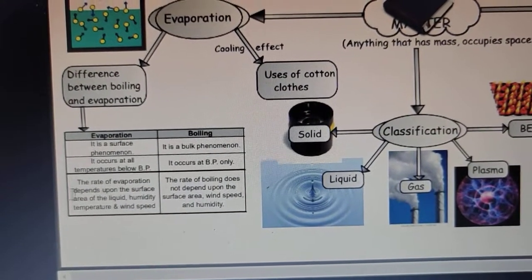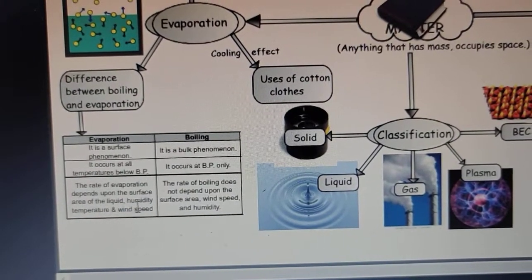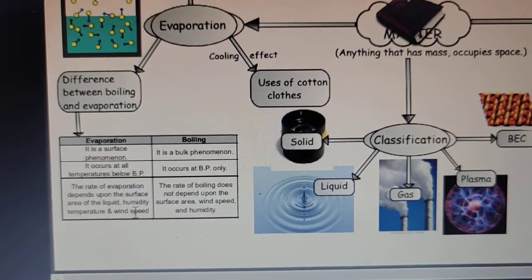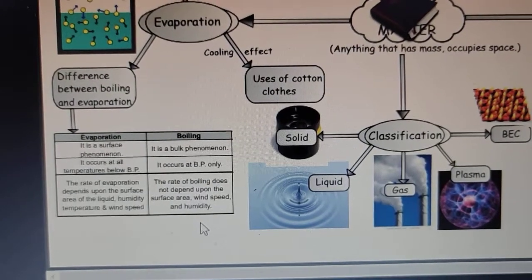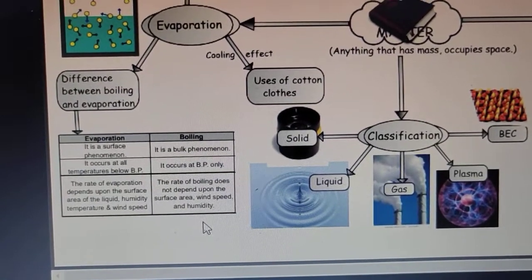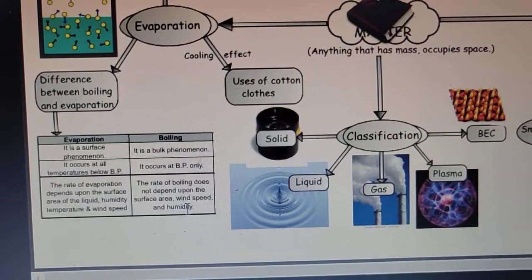Then rate of evaporation depends on nature of liquid, surface area, humidity, temperature, wind speed. But if we talk about boiling, it doesn't depend on all these factors. It just depends on the intermolecular forces between the particles of the liquid.